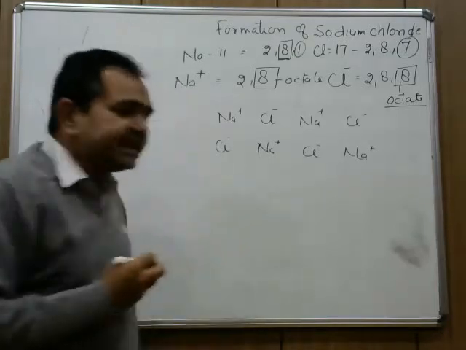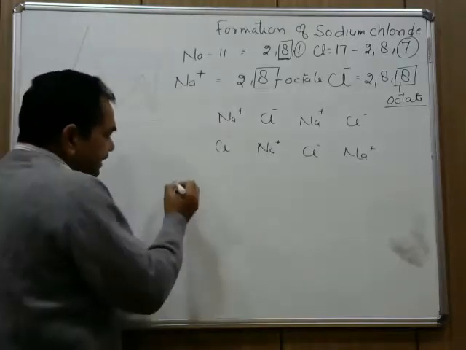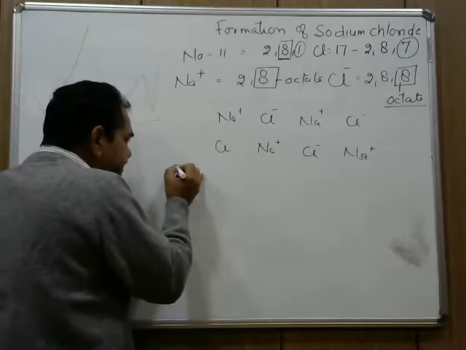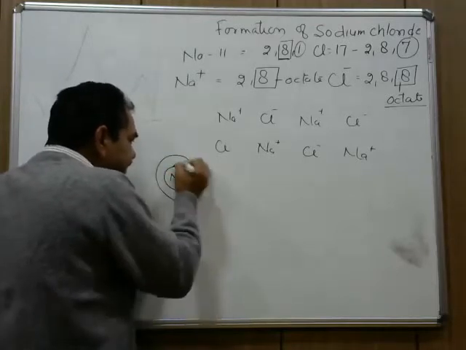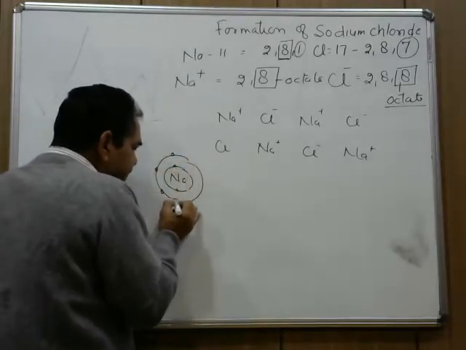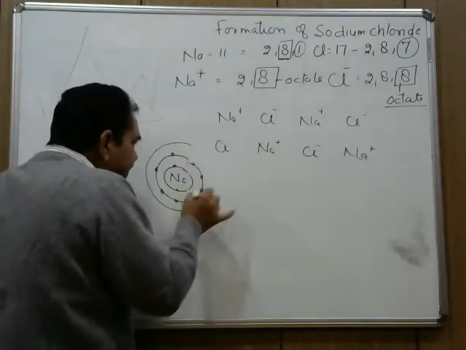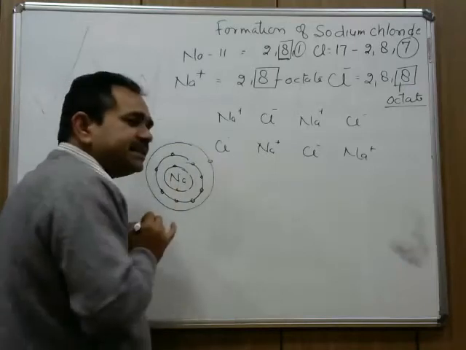This can be represented in a different way also. This is a sodium atom having 2 electrons in the first shell, 8 electrons in the second shell, and finally 1 electron in its outermost shell.